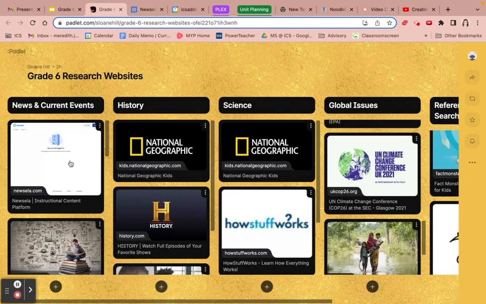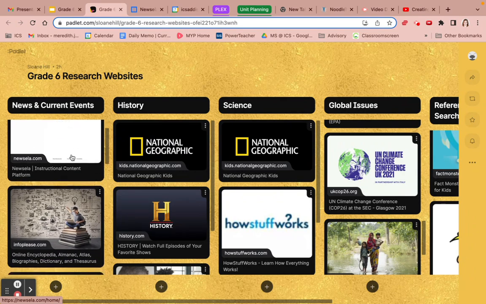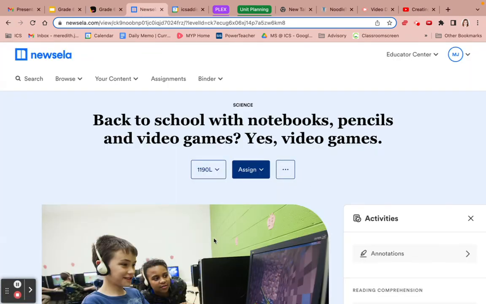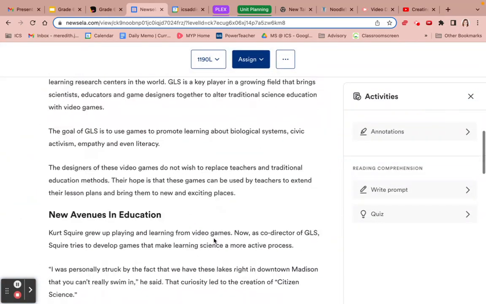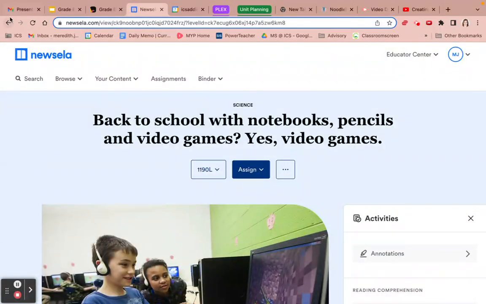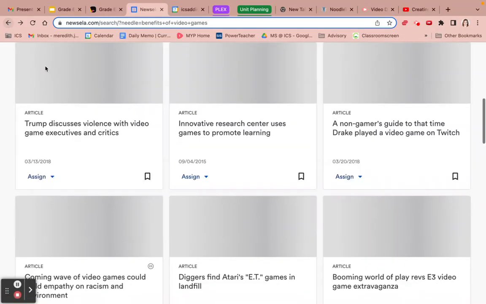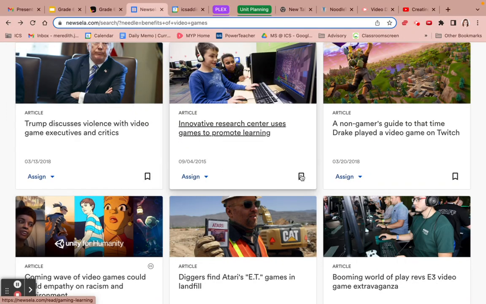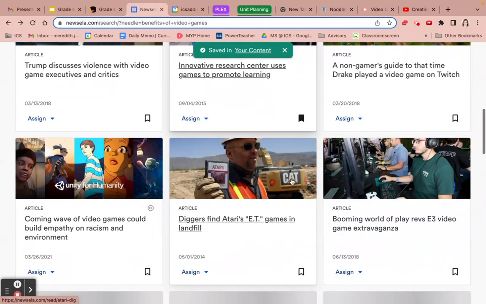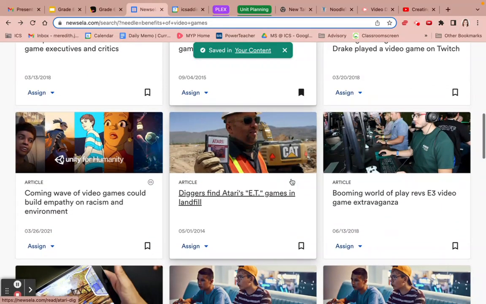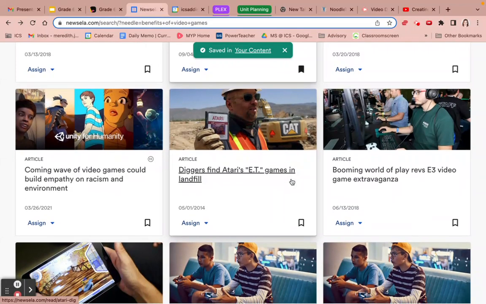Okay. So I'm starting at this Padlet. I've only clicked on the first resource, and that took me to quite a few articles. So I'm going to go back and maybe I'm just going to keep looking through News ELA. I'll focus on News ELA right now. This one looks great. I'm going to bookmark that one. And I'm honestly not sure yet if you have that ability as a student, but let's hope that you do for now.